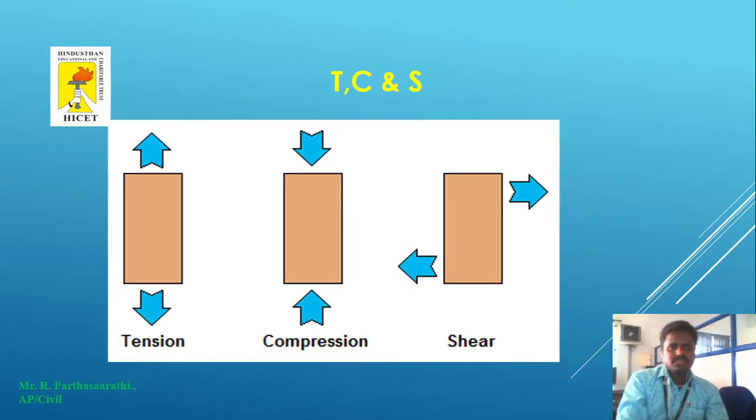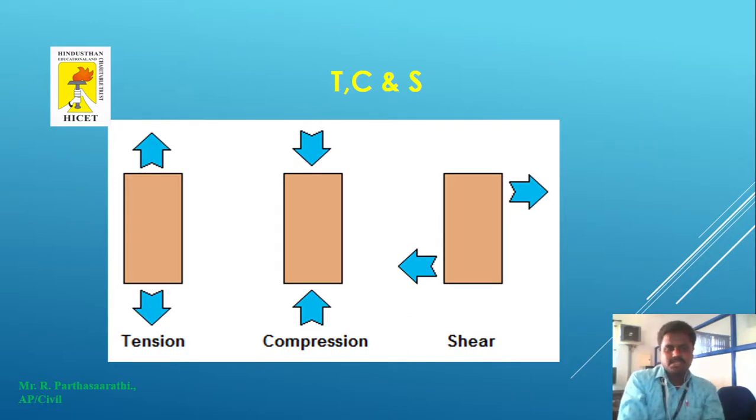The next is shear, so this is for TCS. It is the resultant of the forces acting on the beam element or the column element. To analyze and design, we go for the results for reinforcement detailing. Before that, you should know what tension failure, compression failure, and shear failure are. When we apply opposite forces, it is a tension force.